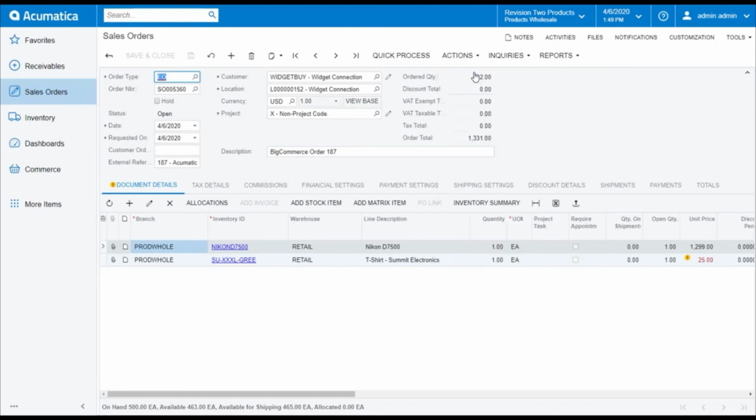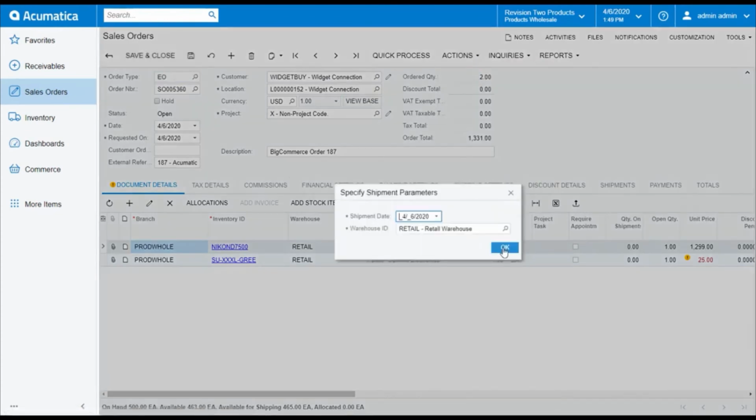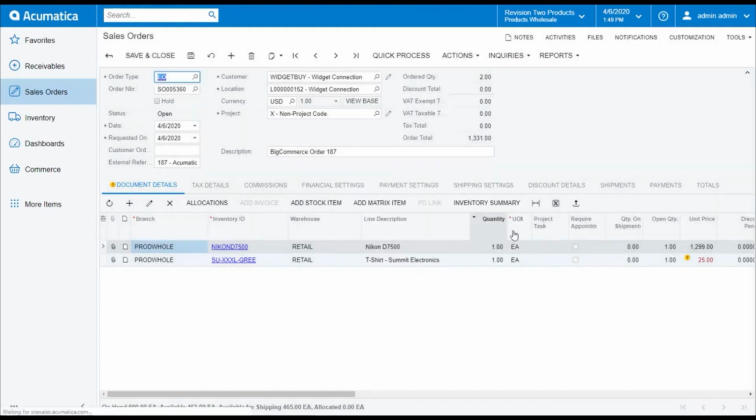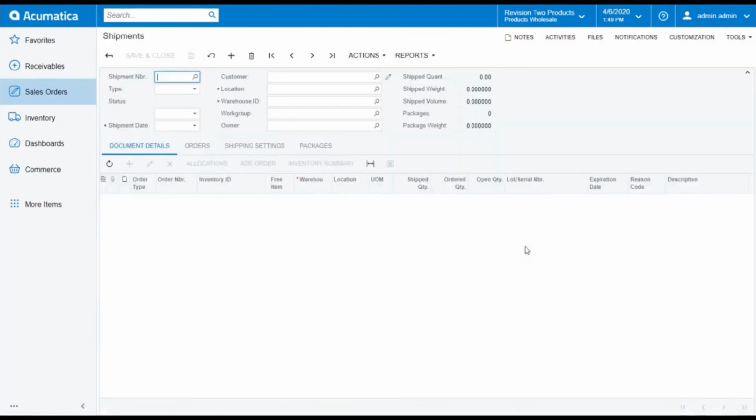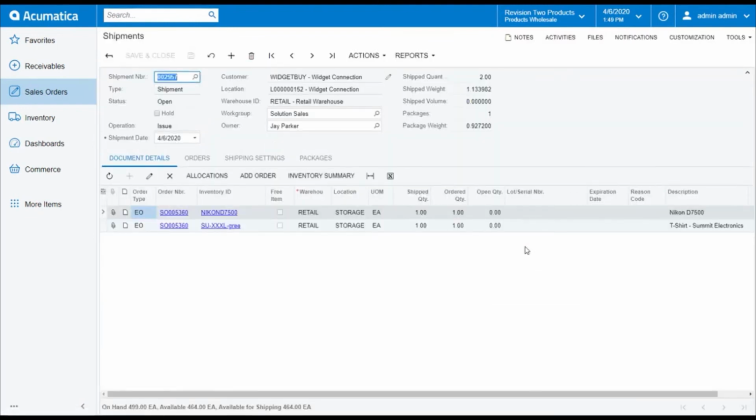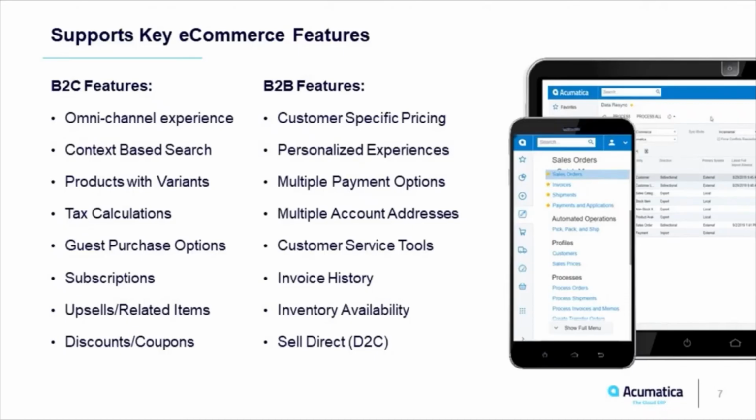And your team will continue to use the standard fulfillment workflows within Acumatica to pick, pack, and ship customer orders in an efficient manner while sending real-time status updates and tracking information to the customer. This brief overview of the Acumatica Commerce Edition's integration with BigCommerce is only an introduction to the many e-commerce features supported.